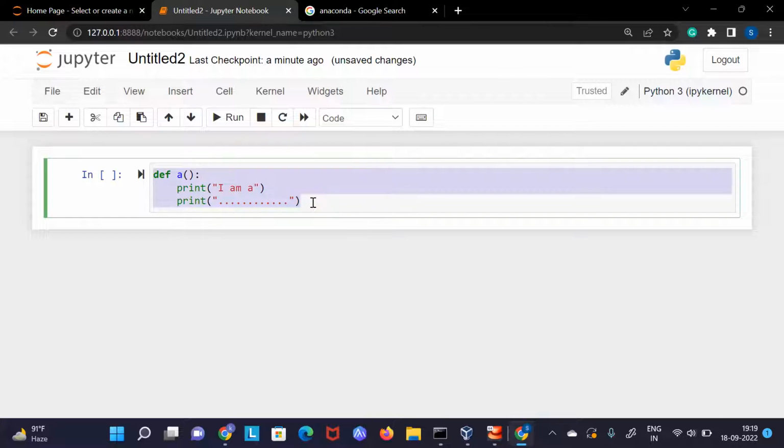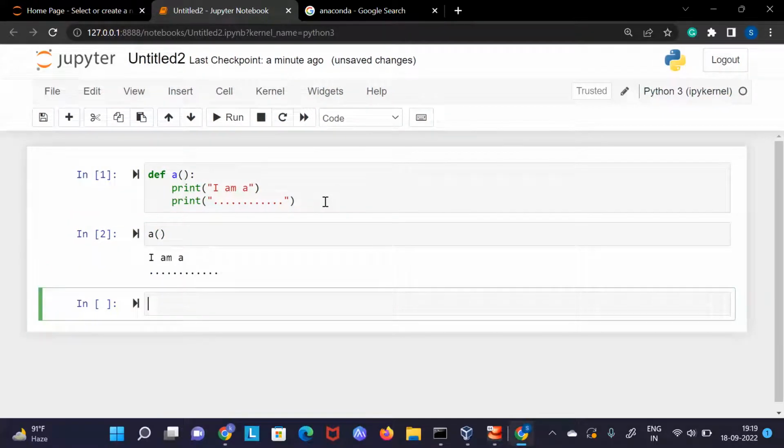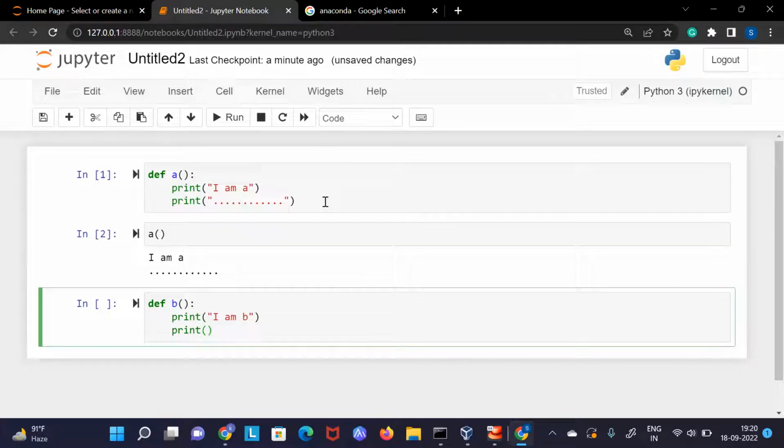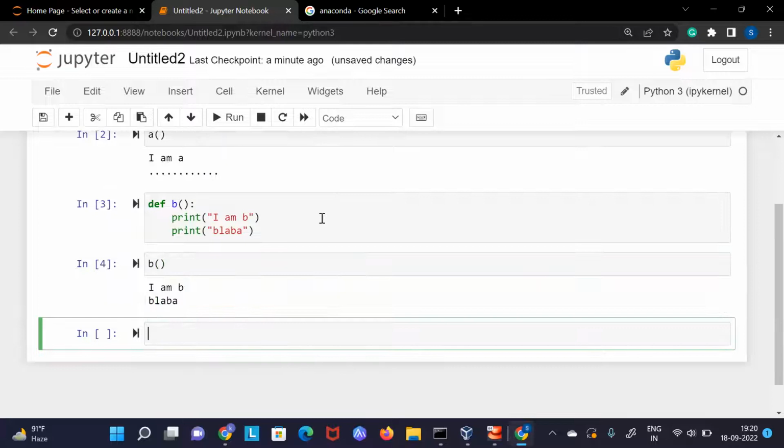If you know about object-oriented programming, there we create functions and classes, right? So that we can manage our code in the correct manner. So if we have created this function, that's pretty good. If we have to call this, we can just call it, and this will work fine. Now, let's say we have one more function, and here we have our second algorithm. The second algorithm is something like "I am P" and some more things, blah, blah, blah. So let's say we have these 2 functions. We can call them anytime. There's no problem at all.